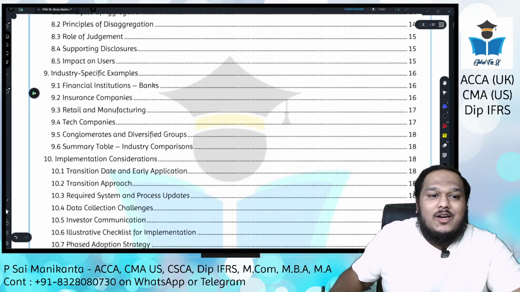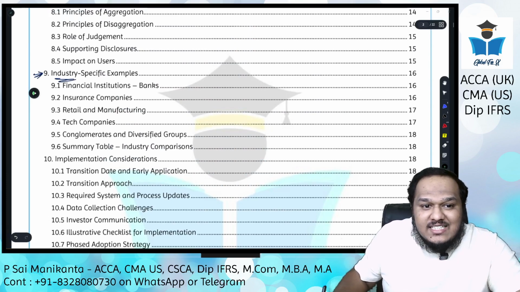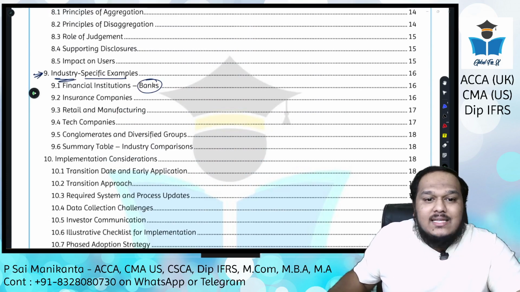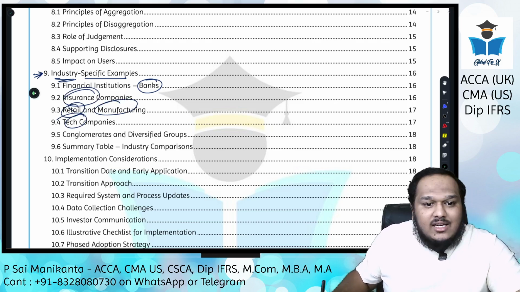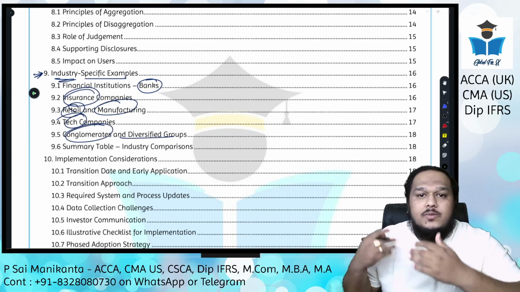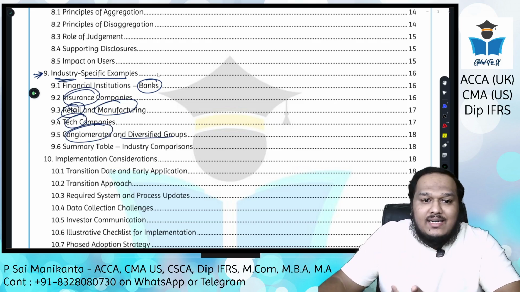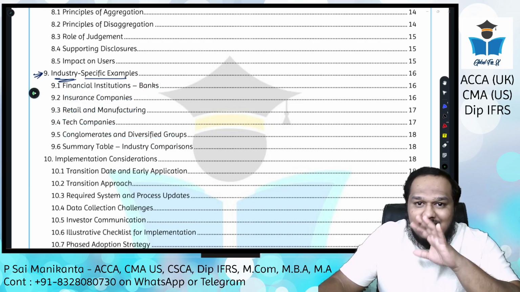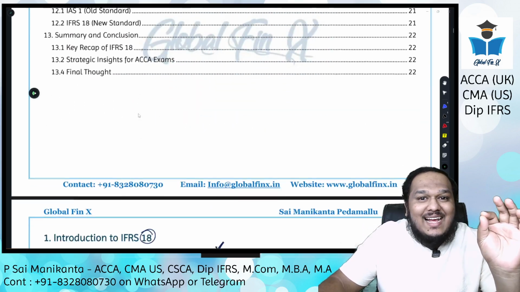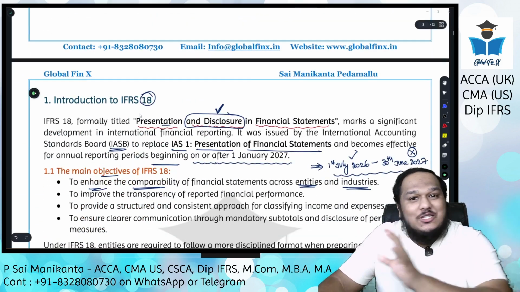So you can see point number 9, section 9, industry specific examples. How do banks disclose their financial statements? Insurance, retail and manufacturing, tech, conglomerate, diversified groups. How do they all present IFRS 18 based financial statements? I have covered all of those in detail, so let's not worry about anything ahead. Stick with me and go through each of these items.